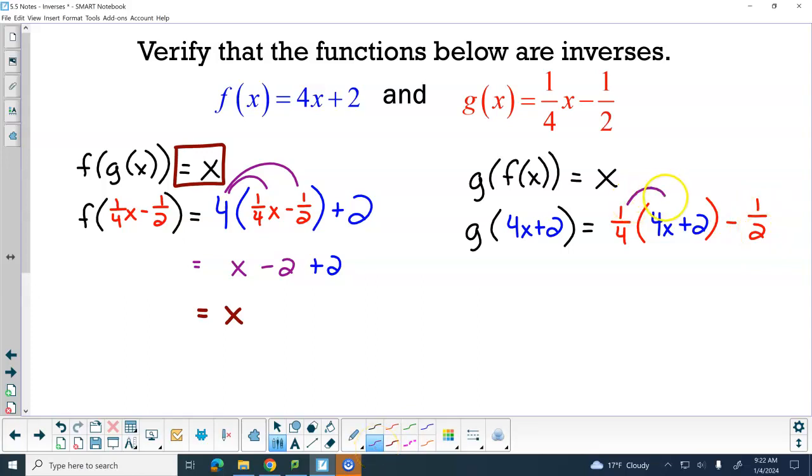Again, 1/4 times 4. 1 times x is x. 1/4 times positive 2. 1/2. It's 2/4, which reduces to 1/2. x plus 1/2 minus 1/2. x. So because we showed both of those, now we have verified that they are truly inverses.